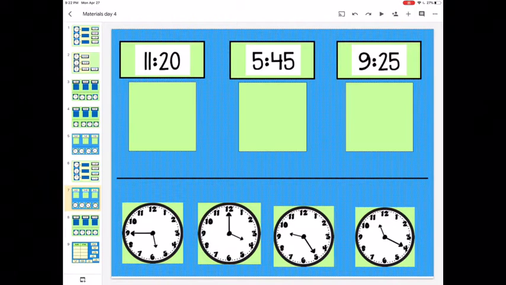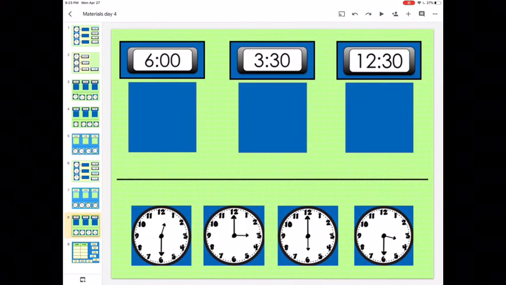Now we're going to do the opposite. Now we're going to be doing what we did yesterday. We're going to be putting the analog clock times to the correct digital clock times. So we know for the first one up top, we know that the digital clock, the first number is the hour and the second number, after the two dots, is the minutes. So we'll read this as, sorry guys, this is the wrong one.